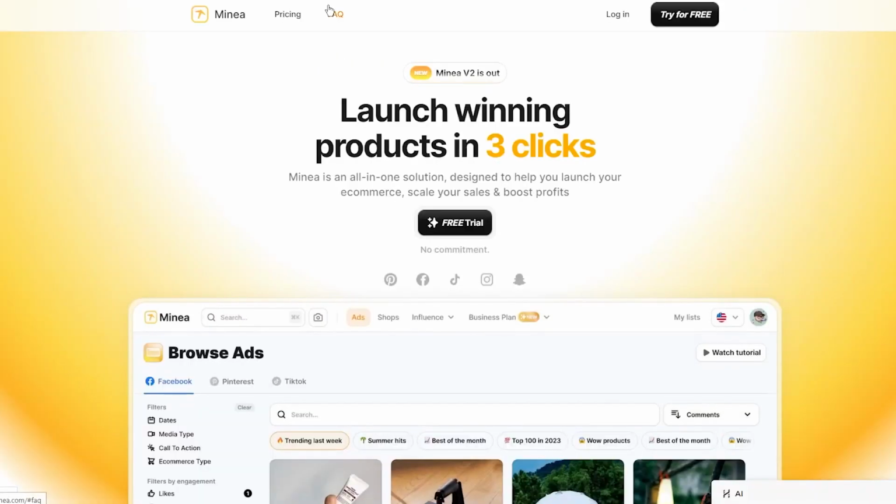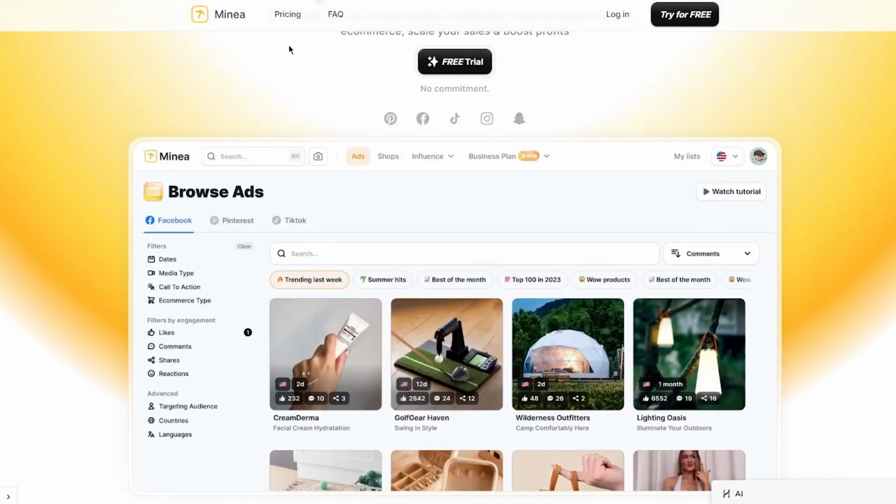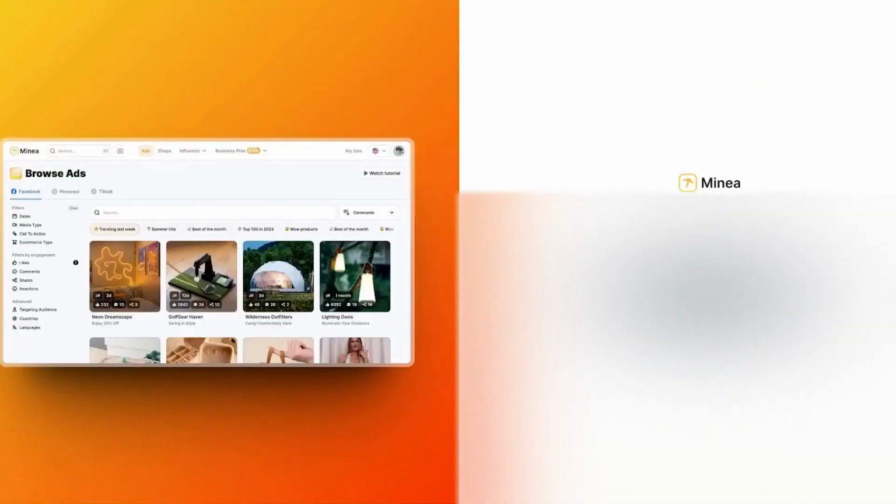Minea is basically the same thing that PiPiads is, but the difference is that Minea doesn't rely on TikTok. That's the only difference that you get from Minea. And again, Minea's whole sign-up process is really simple. You're just going to come to en.minea.com. You're going to choose this free trial section, and obviously you're going to go ahead, click on sign up.